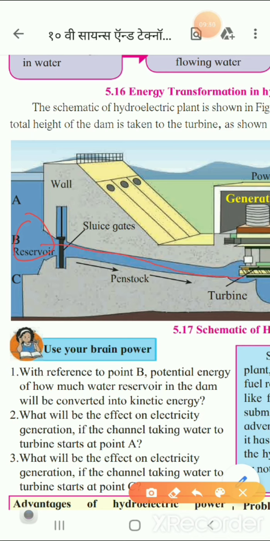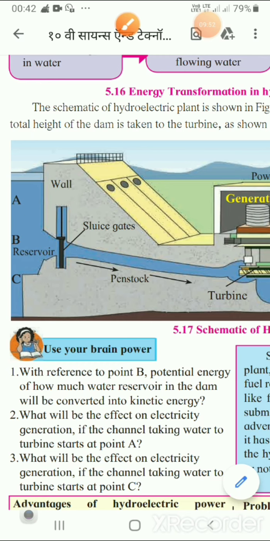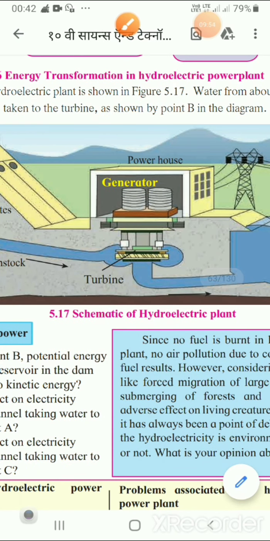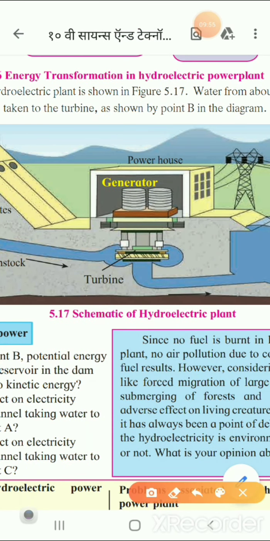So here it is going, and further it goes to the turbine. This flow of water has kinetic energy, and this turbine has blades. These blades are moving very fast, and when the blades are moving, they create pressure or force on the generator.